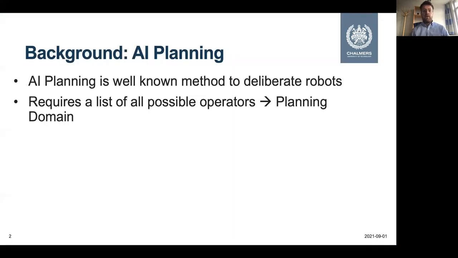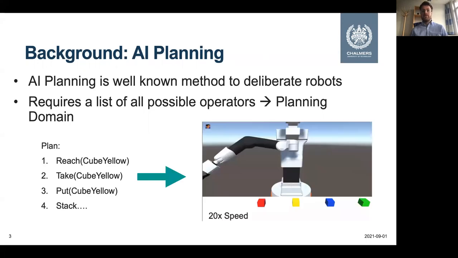The background of my work is AI planning, which is a popular method to deliberate robots, in particular for longer horizon tasks that require the execution of a sequence of actions. And the outcome of AI planning is obviously a plan that tells the robot which actions to perform in order to fulfill a goal. Like here in this example, reach, take, put, and then stack.